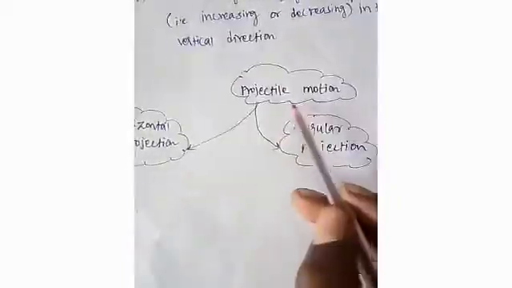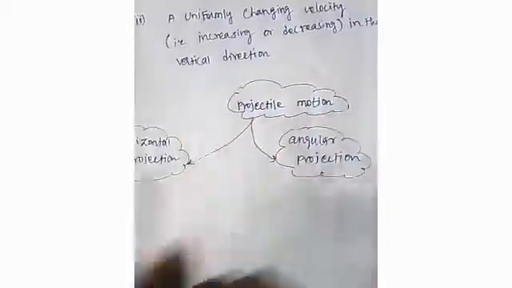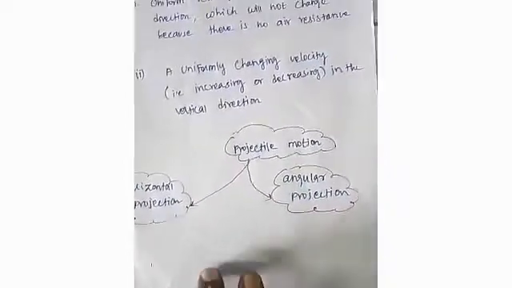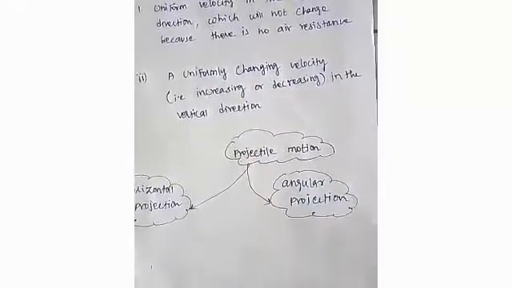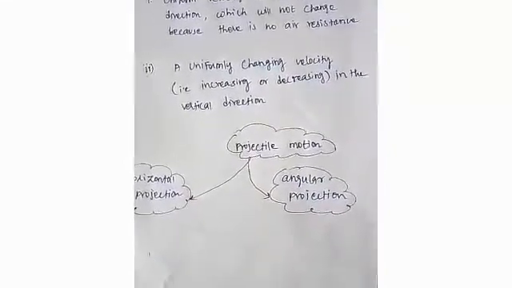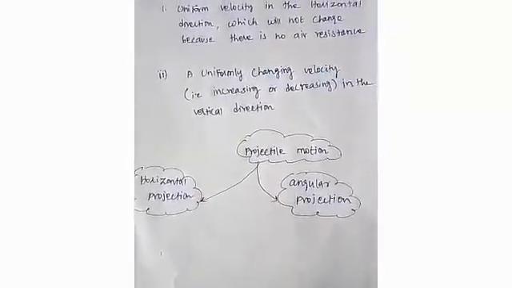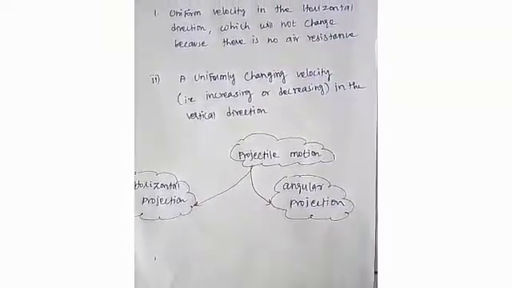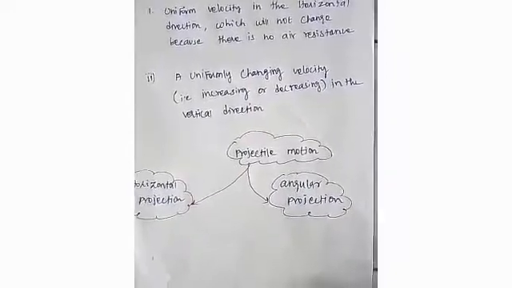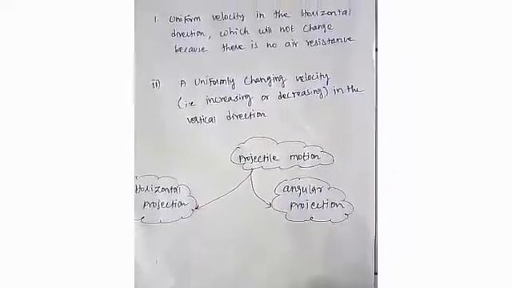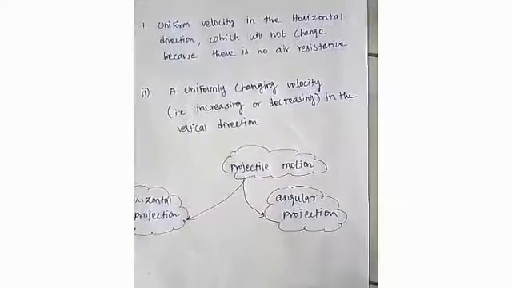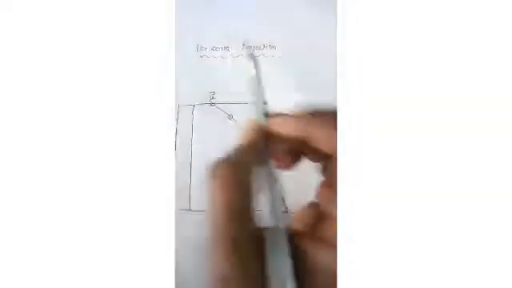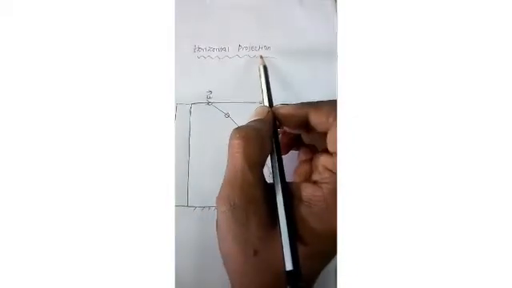Projectile motion can be divided into two types: horizontal projection and angular projection. To study the motion of a projectile, let us assume, first, that air resistance is neglected. Second, the effect due to the rotation and curvature of the earth is negligible. Third, the acceleration due to gravity is constant in magnitude and direction at all points of motion of the projectile.